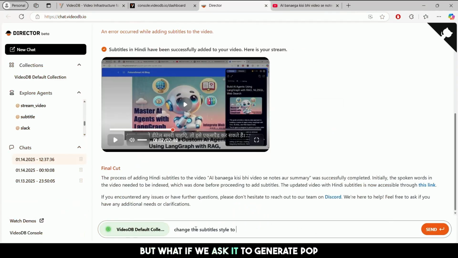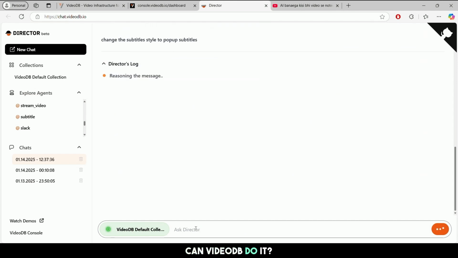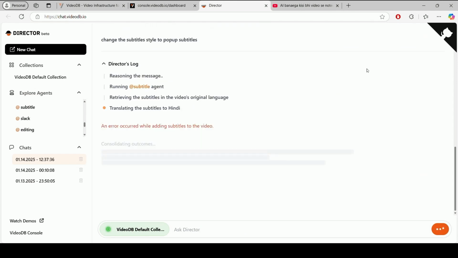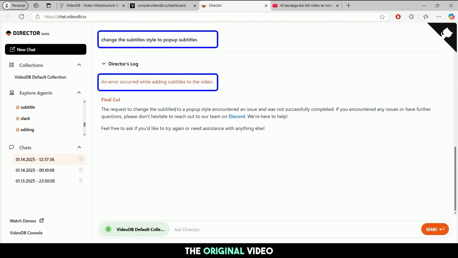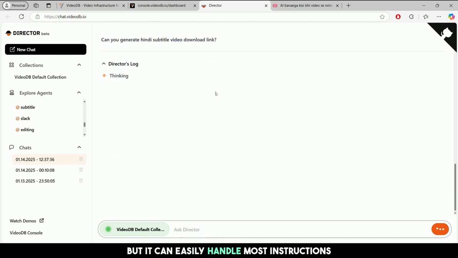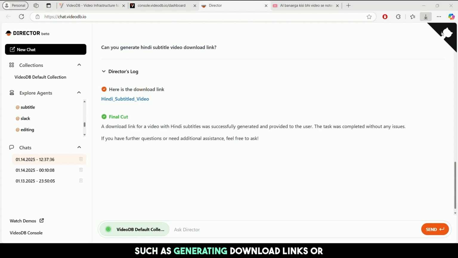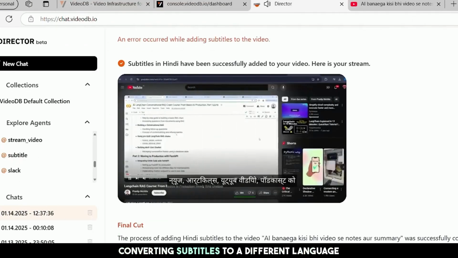But what if we ask it to generate pop-up subtitles and add it to the video? Can VideoDB do it? We encountered an error. It seems that VideoDB sometimes fails for complex tasks, especially when any changes are requested in the original video. But it can easily handle most instructions, such as generating download links or converting subtitles to a